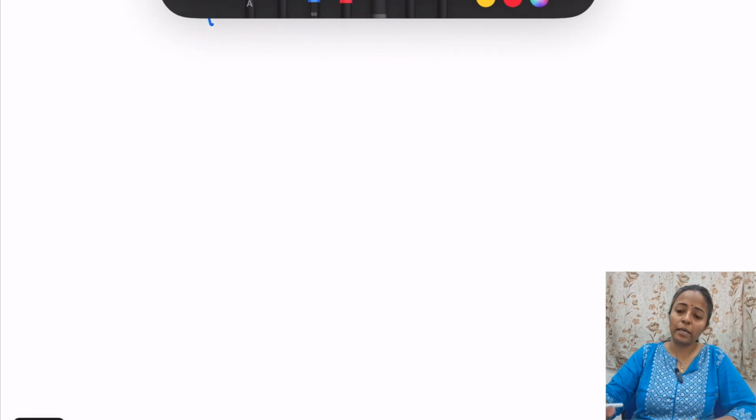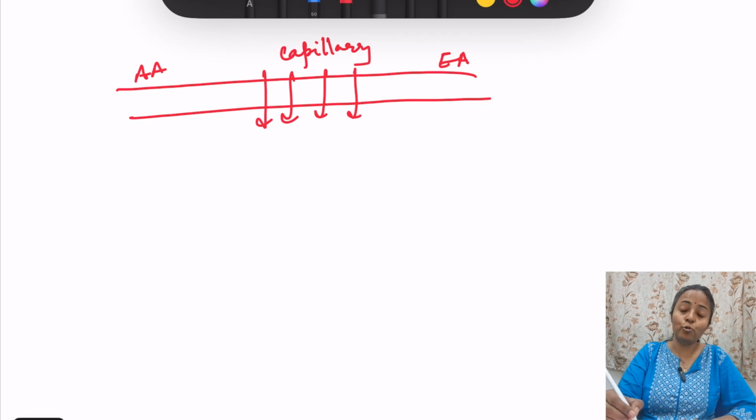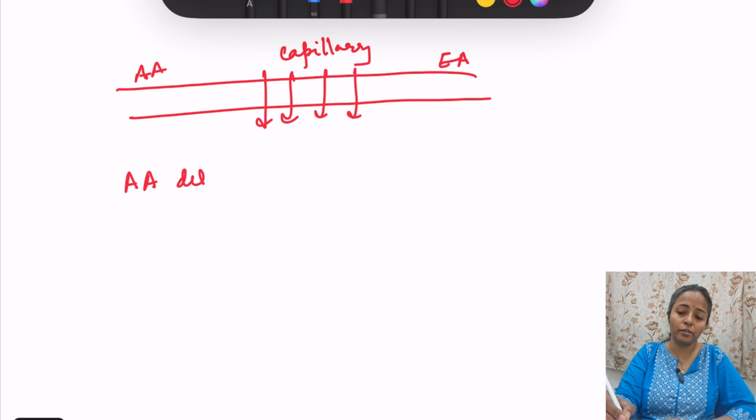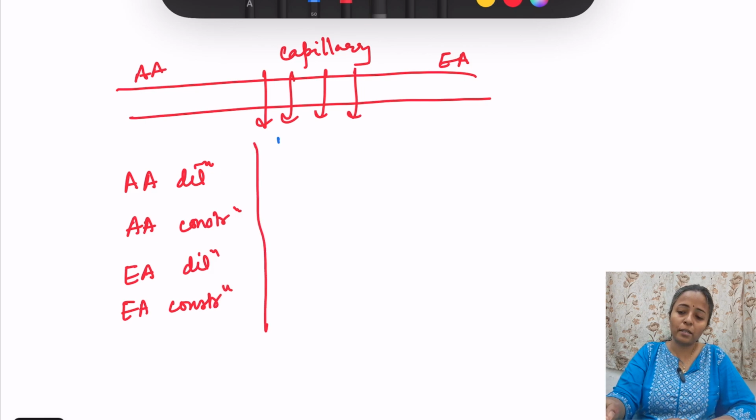So there is a question in this. Suppose this is the capillary, this is the afferent arteriole, this is the efferent arteriole, and here the filtration is occurring, that is, this is the capillary part. So what will happen to renal blood flow and the filtration in afferent arteriole dilation, afferent arteriole constriction, efferent arteriole dilation and efferent arteriole constriction? Okay, so we will write two parts, renal blood flow and glomerular filtration rate.